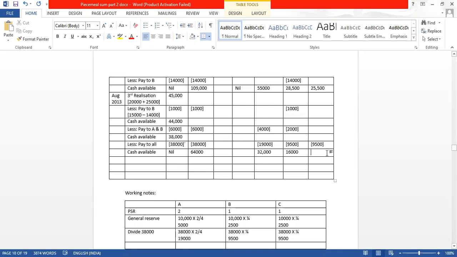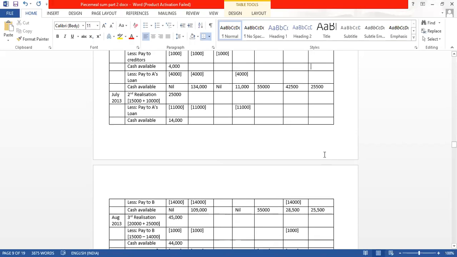Same way, 25,500 minus 9,500, we are getting 16,000. Now it is in the ratio 2:1:1. It means we have made everything in excess. Now the capital is in proportion to the profit sharing ratio. Now what will we do?